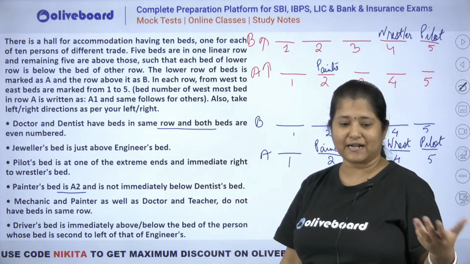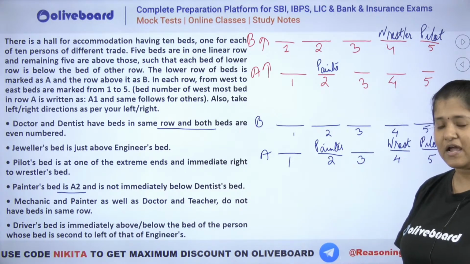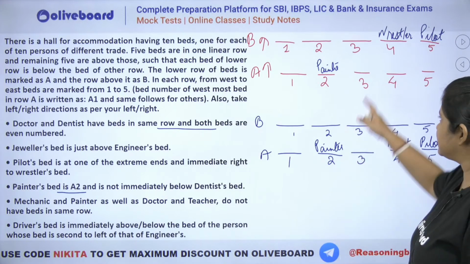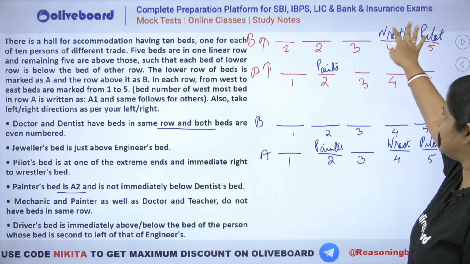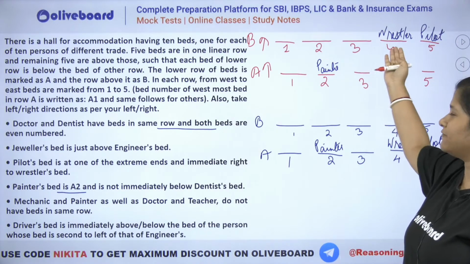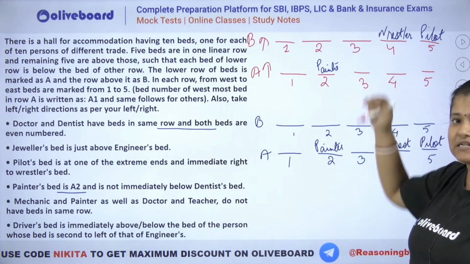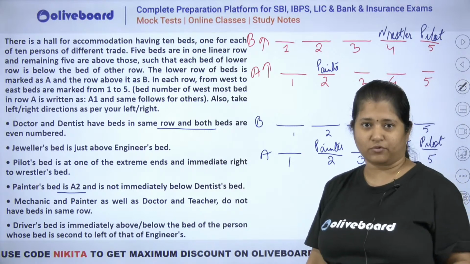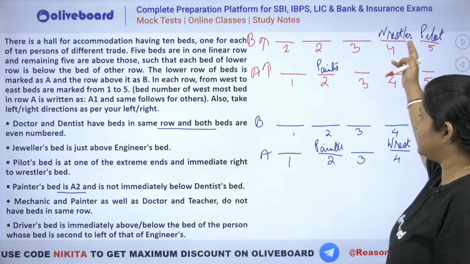We know that doctor and dentist have to be in the same row and they should be on even number of beds. इस वाले केस में देखो, you can see in row B you do not have two vacant numbers, right? You can see that 4 has been taken here. That is why you cannot place them on 2 and 4. तो मतलब यहाँ पर B में नहीं हो सकता.